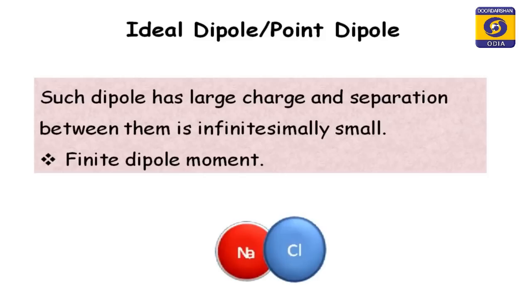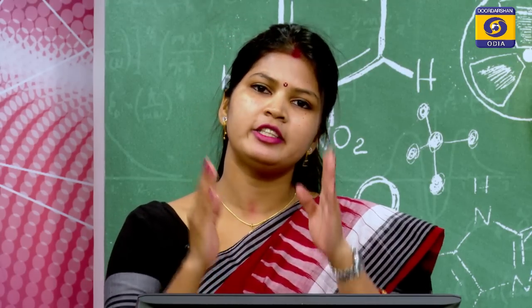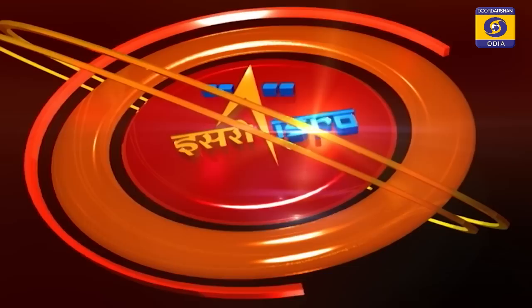What is an ideal dipole or point dipole, or you can say pure dipole? See, such dipoles have large charge and the separation between them is infinitesimally small. Those dipoles are called ideal dipoles or point dipoles, but they have some dipole moment. Dipole moment is not 0, it has some finite dipole moment. Okay, clear?